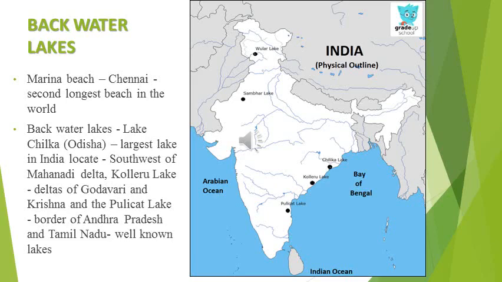Chilka Lake is the largest lake in India, located to the southwest of the Mahanadi Delta. Then Kolleri Lake lies between the deltas of Godavari and Krishna. Then Pulicat Lake lies on the border of Andhra and Tamil Nadu.